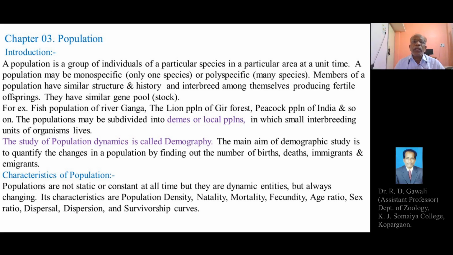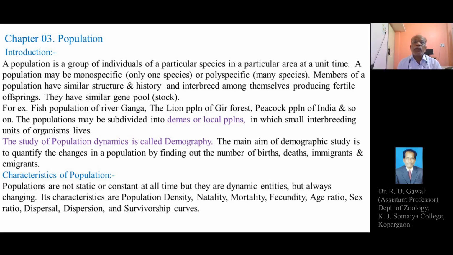A population may be monospecific. It means the population can have individuals, or a total number of organisms, belonging to a single species or only one species, and hence the population can be called monospecific.